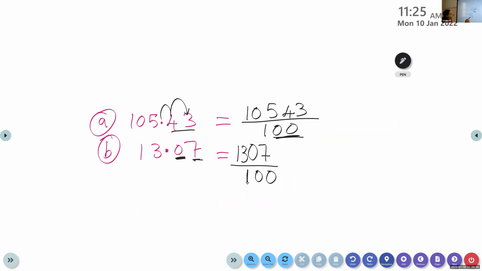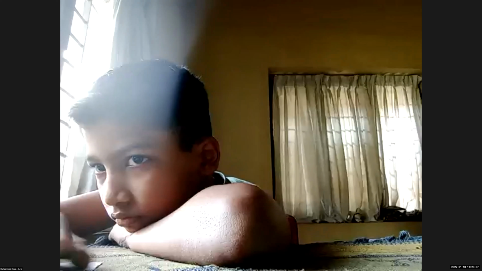But we have to look after the decimal point. The number of zeros will be the same as the number of decimal places. Here there are 2 decimal places, so there should be 2 zeros. So that is 1307 divided by 100. Is that clear?